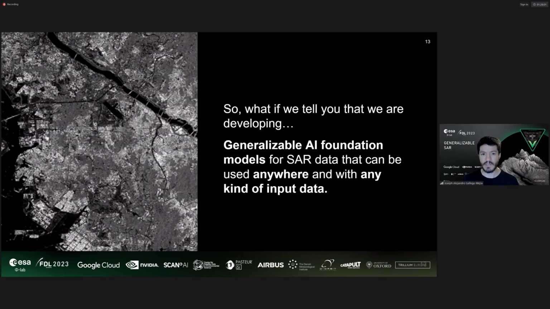So what if we tell you that we are developing a generalizable AI foundational model for SAR data that can be used anywhere and with any kind of input data? It is important to emphasize that the term foundational in this context refers to a model that has undergone extensive training using vast and diverse planetary images.